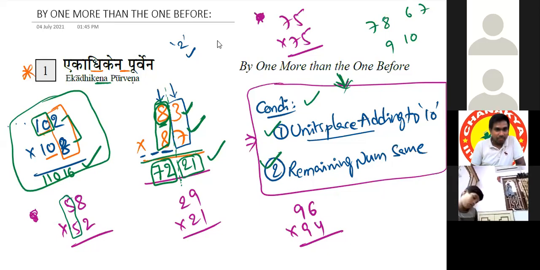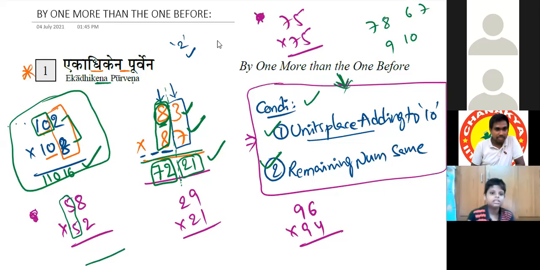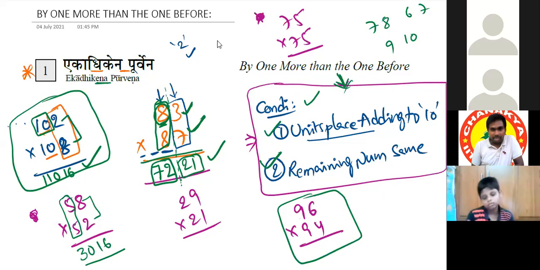See, 5 multiply with the next number, 6. 5 6s are 30. 30. 2 8s are 16. 3060. Now we'll see this one first. 9 multiply with the next number 10. 9 10s are 90. 90 and 24. Now we'll solve this one also.